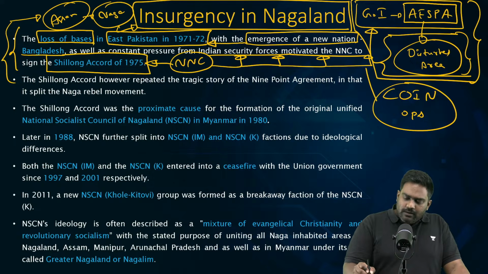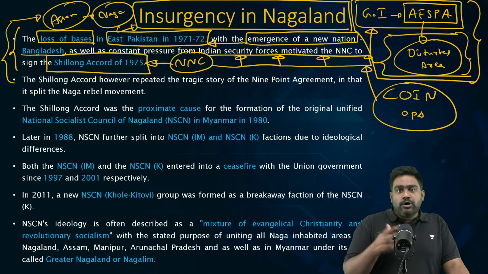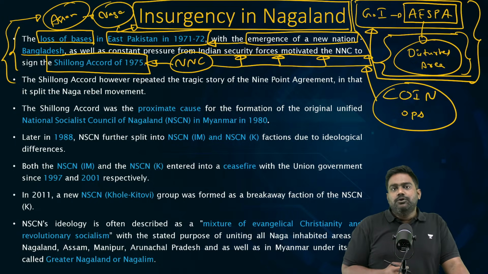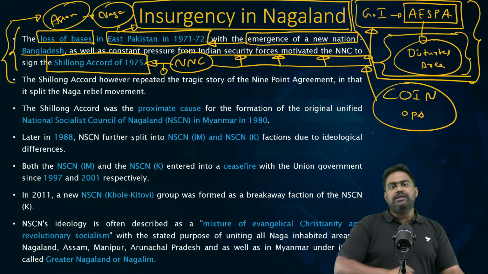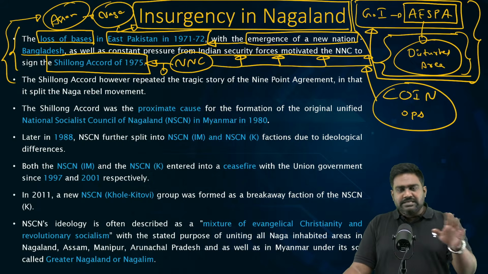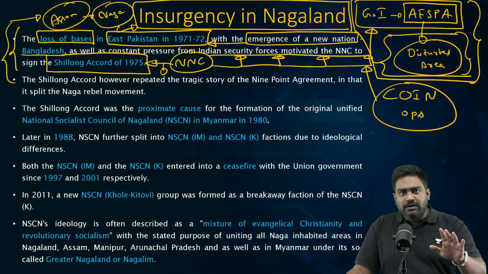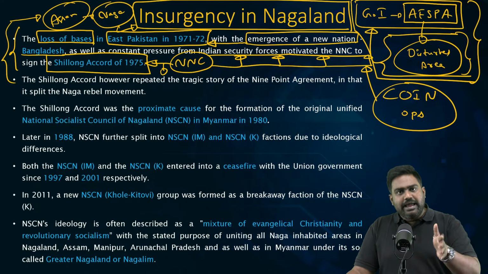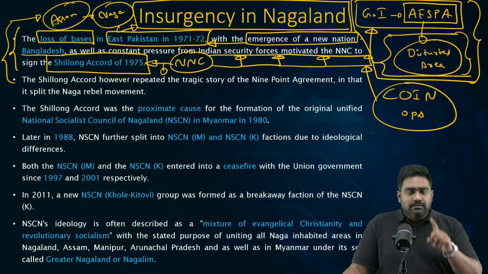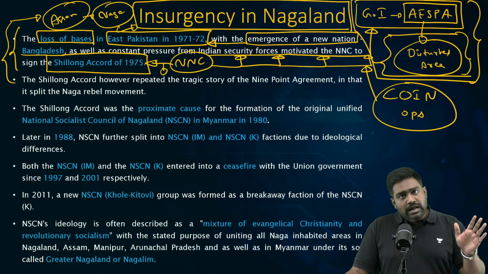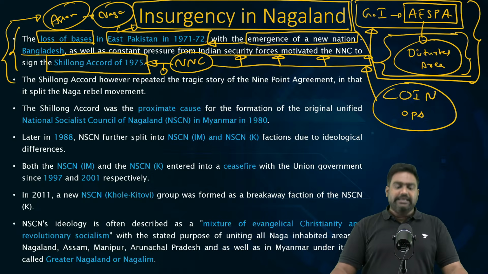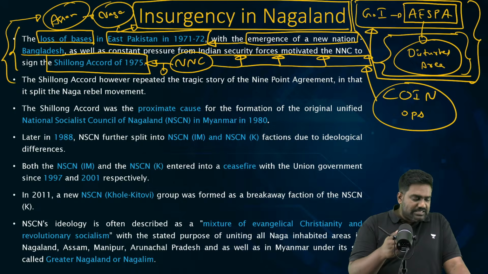And parallelly, we show the willingness to talk, negotiate, and work out a peace agreement to provide for a political settlement. So the Shillong Accord reiterated the promises of the Akbar Hydari Agreement that independence is not possible, sovereignty can't be granted, Naga areas will remain under Indian sovereignty, but however, India showed the willingness to grant greater autonomy. By then, Nagaland had already been carved out in 1962, providing a separate state.